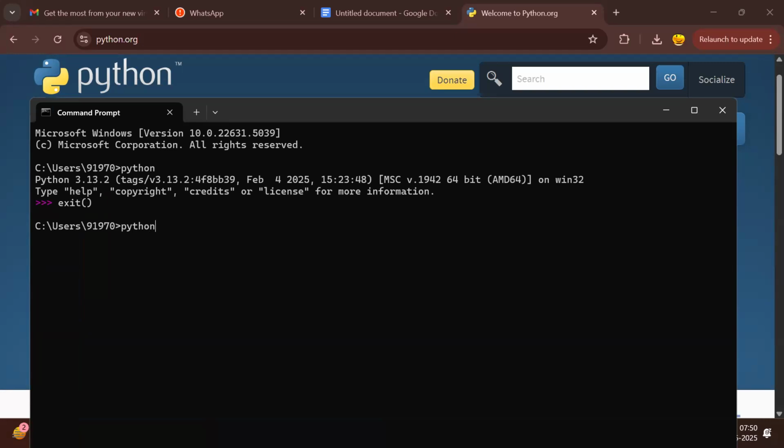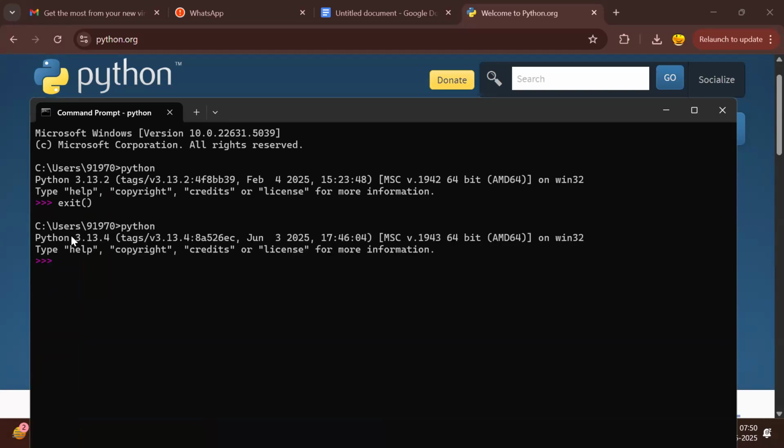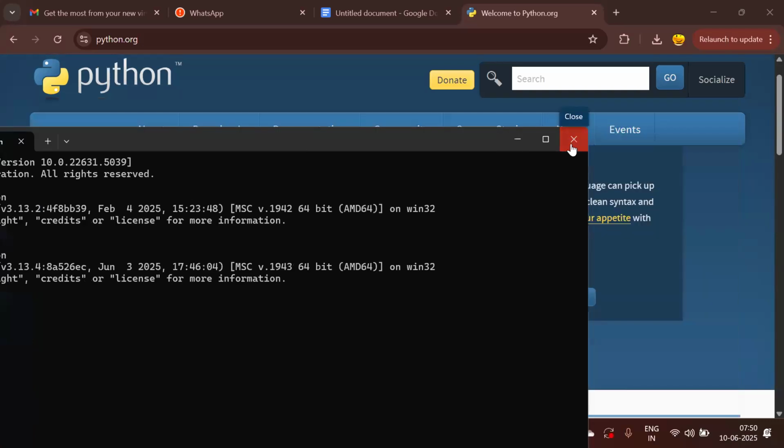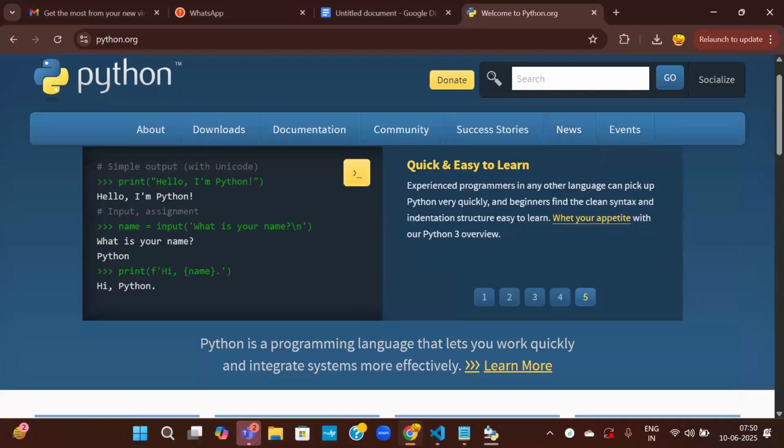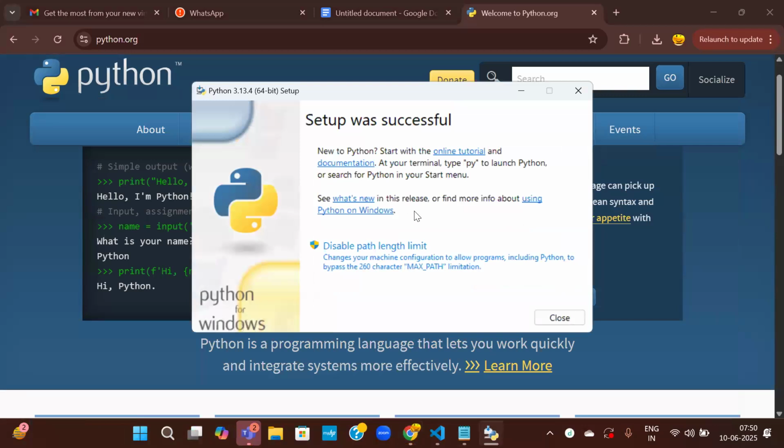Okay, that installation is complete. See, the version is updated to 3.13.4. So Python is updated. Now let us see how we can write programs inside that.